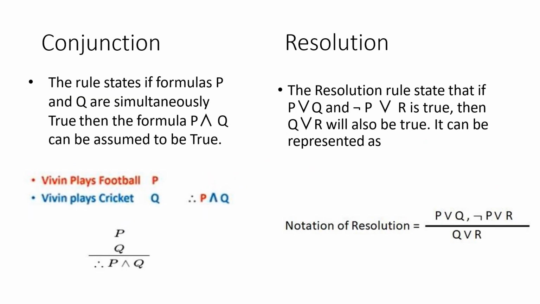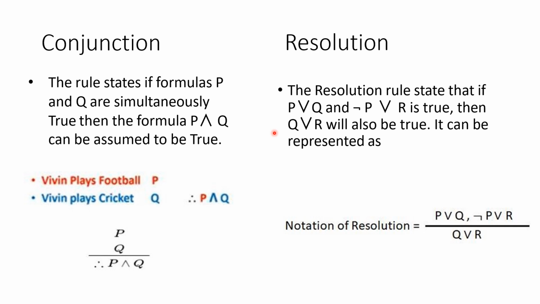Next rule is conjunction. This rule states that if P and Q are simultaneously true, then the formula will be P and Q. So we already know this. Here you can see the example. Nivin plays football, that is P. Vivin plays cricket, that is Q. Then we can conclude that Vivin plays football and cricket. So here you can see P is true, Q is true. Then we can conclude that P and Q is correct.